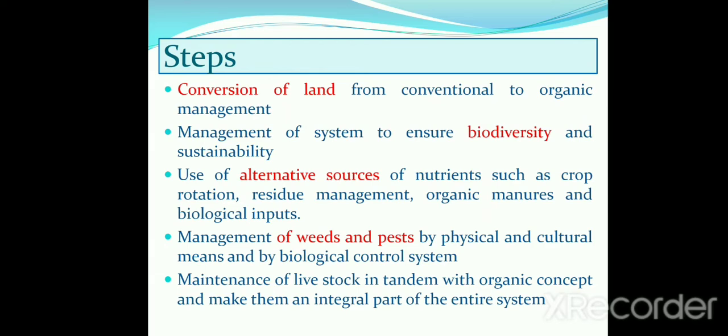Basically, 5 steps come under organic farming. First step is conversion of land from conventional to organic management. Second, by this we can ensure biodiversity and sustainability. Third is use of alternative sources of nutrients. Fourth is management of weeds and pests by physical, cultural and biological control systems. Fifth is maintenance of livestock with the organic concept, making them an integral part of the entire system.